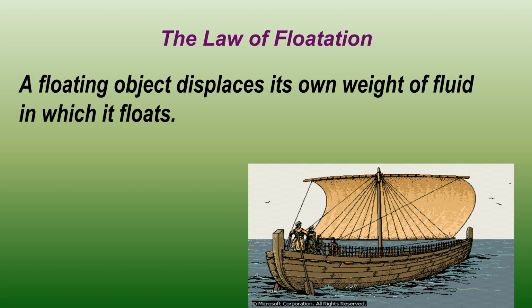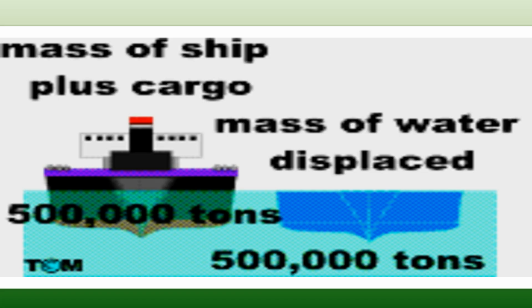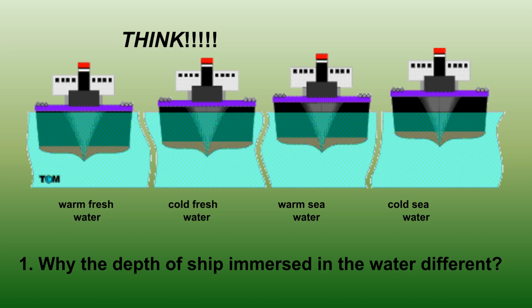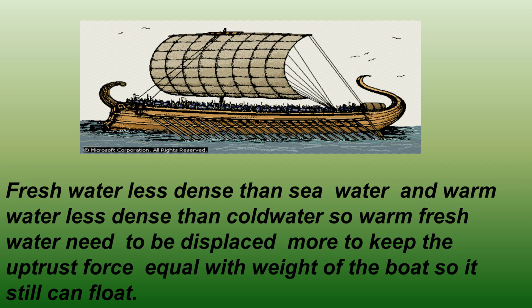The law of flotation further states that a floating object displaces its own weight of fluid in which it floats. For instance, a ship and its cargo weighing 500,000 tons must displace an equal mass of 500,000 tons of water to float. Consider this question. Why is the depth of the ship immersed in water different in these four scenarios? The answer lies in density. Fresh water is less dense than seawater, and warm water is less dense than cold water. Therefore, more warm fresh water must be displaced to maintain an upthrust equal to the boat's weight, allowing it to float.